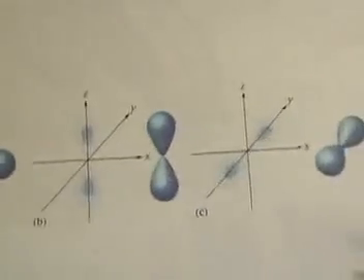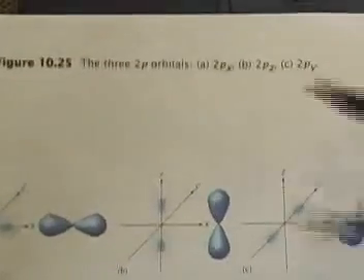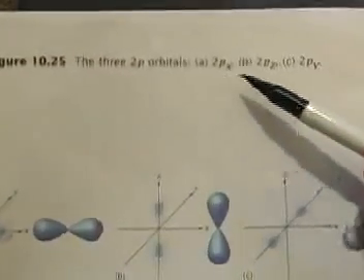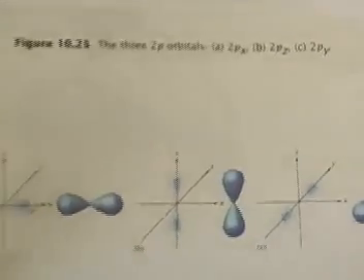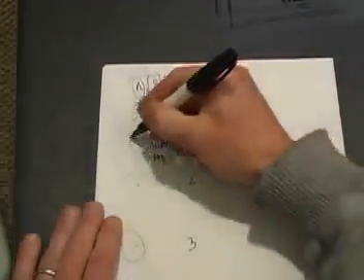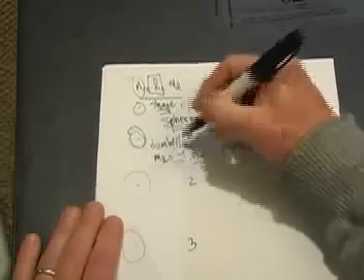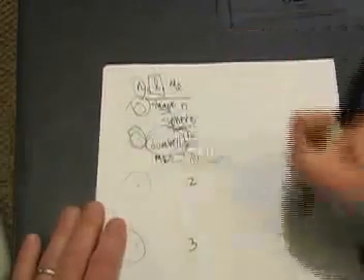And this one right here happens to be on the y-axis. So you can see that they call them the px, pz, and py orbitals. Important thing here for you to know, since it's a lot of information at one time, is that p orbitals, there's 3 of them. They're shaped like dumbbells. S orbitals, there's 1 of them. They have the shape of a sphere. That's an important thing to know for right now. We'll get to more specifics later and you'll catch on.